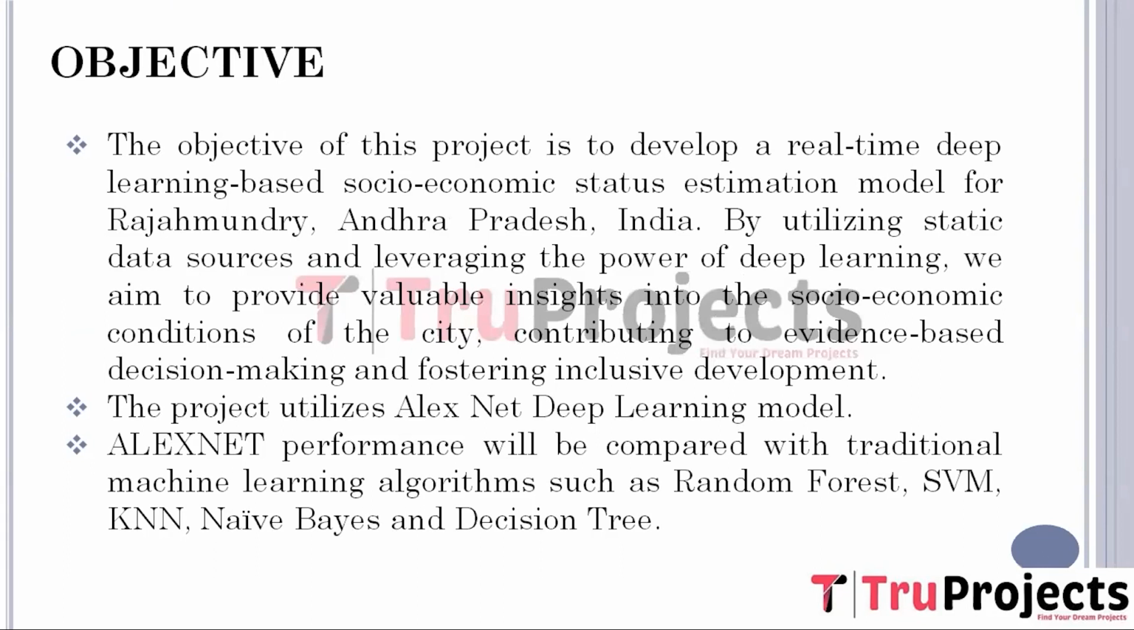Objective of the project. The project aims to create a real-time deep learning-based socio-economic status estimation model for Rajahmundry, Andhra Pradesh, India. Utilizing static data sources and deep learning, it aims to provide valuable insights into the city's socio-economic conditions, aiding evidence-based decision-making and promoting inclusive development. The AlexNet deep learning model will be compared to traditional machine learning algorithms like random forest, support vector machine, KNN, naive Bayes, and decision trees.